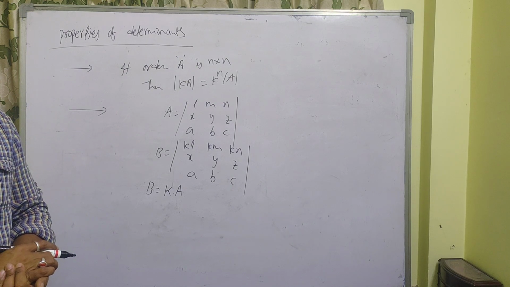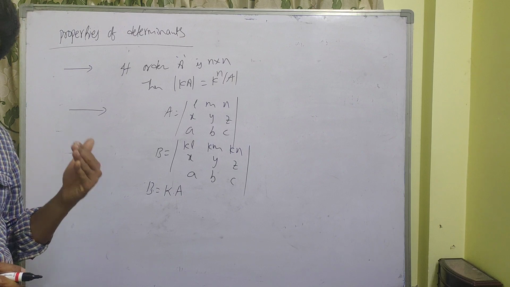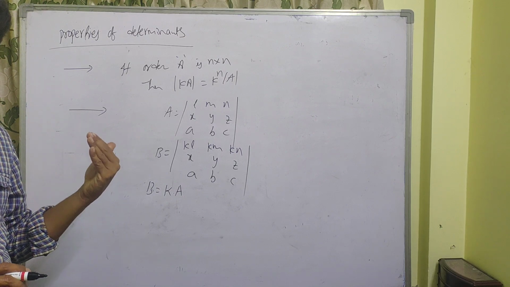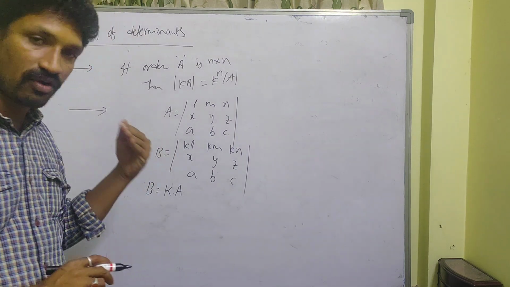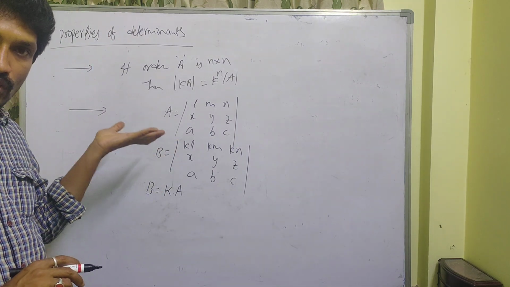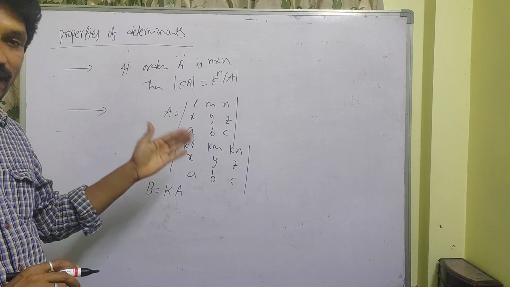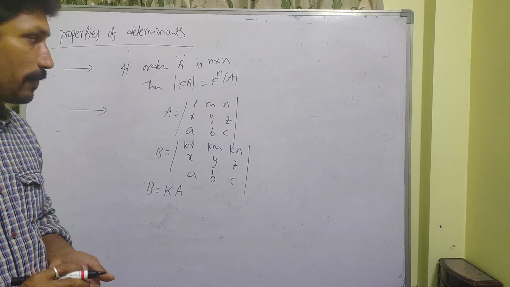This is the important point. Whenever you multiply every element of any row or column by a scalar, the determinant of the new matrix is k times the determinant of the given matrix. This is a very very important property.